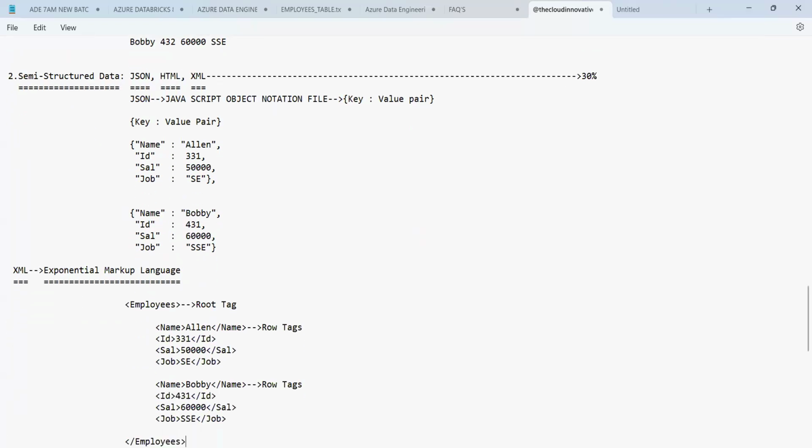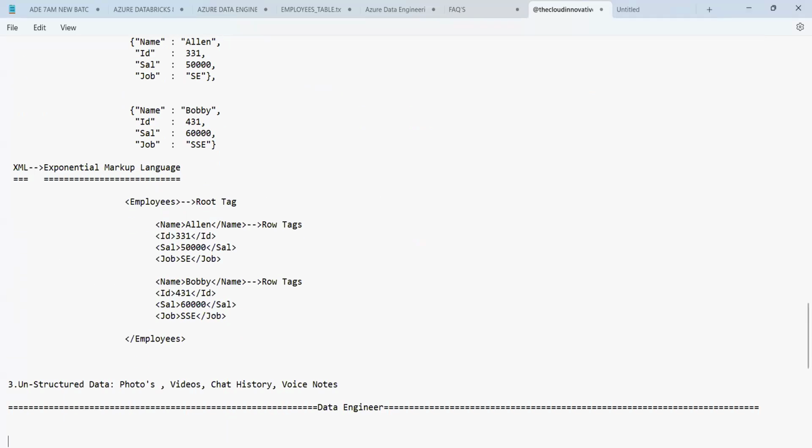So finally we have unstructured data. Unstructured data is nothing but you will get 50% of the data in this format.